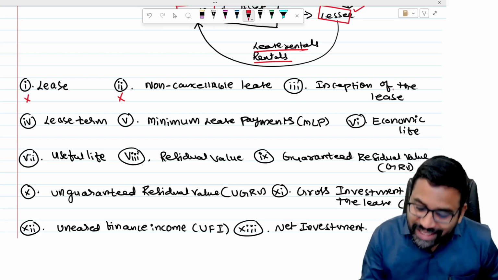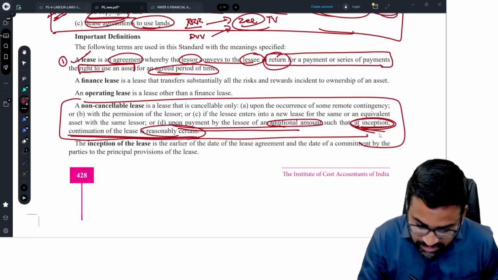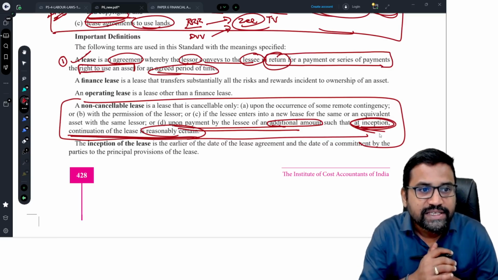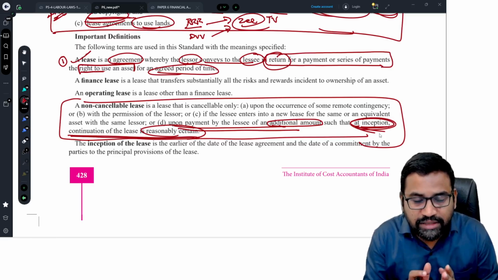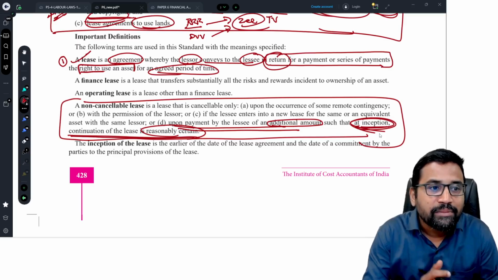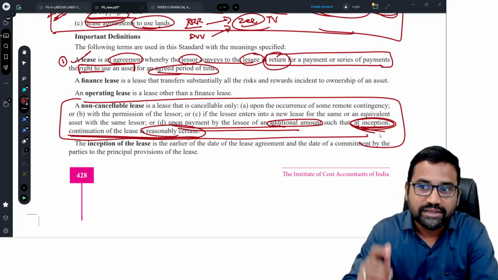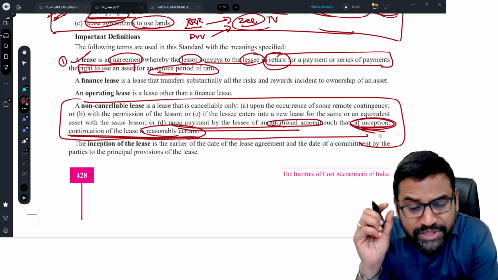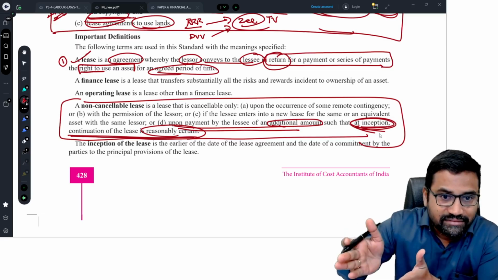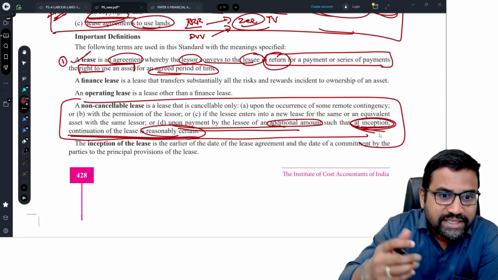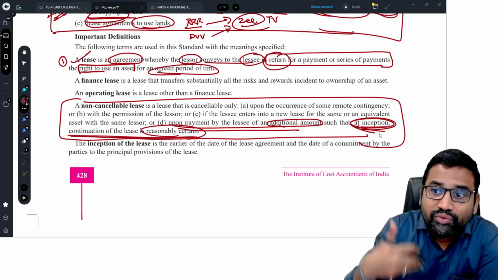Now the third definition, inception of the lease. See, just now we have learned "at inception". What is inception of the lease? See, the standard says inception of the lease is the date of the lease agreement or the date of commitment by the parties to the principal provisions of the lease, whichever is earlier. Important, sir. So from which date onwards did the lease start? In so many places they use the words inception of the lease, accounting treatment at the inception of the lease. So what is inception of the lease?